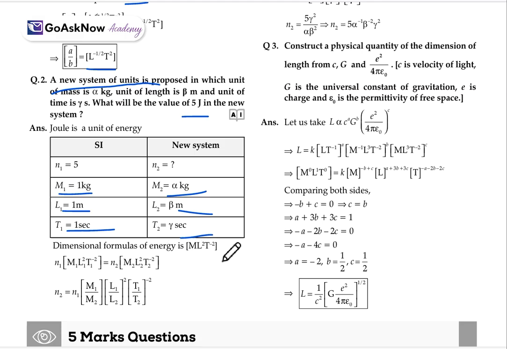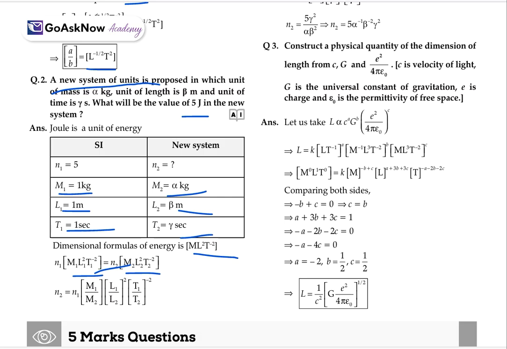So the dimensional formula of energy, we know, is ML^2T^-2. So n1 will be equal to M1 L1^2 T1^-2, and similarly for n2 in the new system with M2, L2 and T2. We just simplify the equation. It will be n2 is equal to n1 times M1 upon M2, L1 upon L2 whole power 2, T1 upon T2 whole power minus 2.